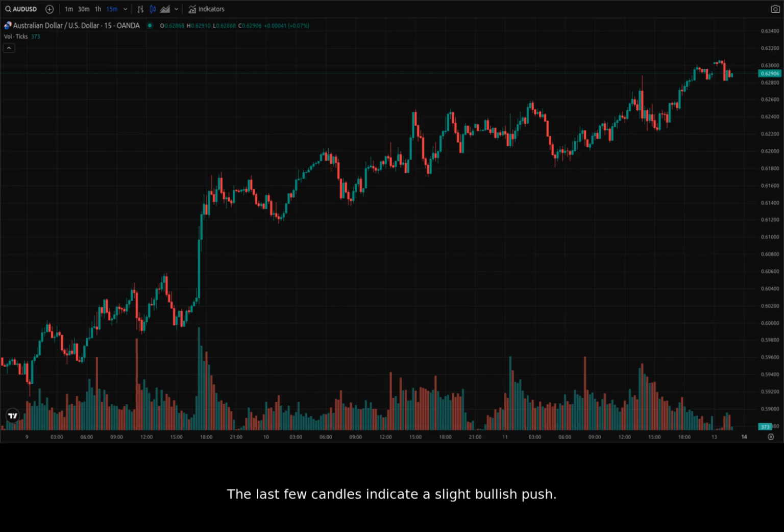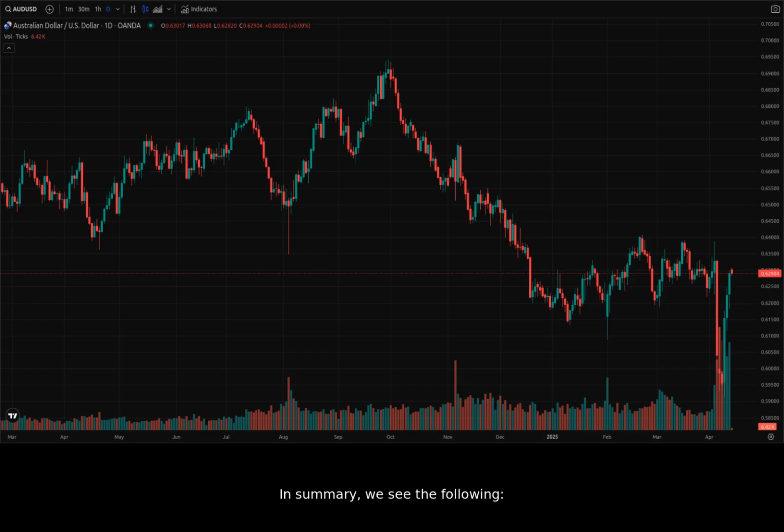The last few candles indicate a slight bullish push. However, the overall picture is still mixed, and the price can reverse direction very suddenly. If we see sustained movement above 0.63, we can be certain of an uptrend in the short term. In summary, we see the following. Significant support can be found at 0.62, with resistance around 0.63.